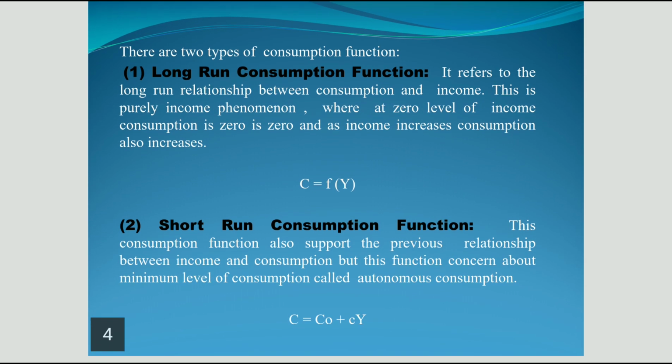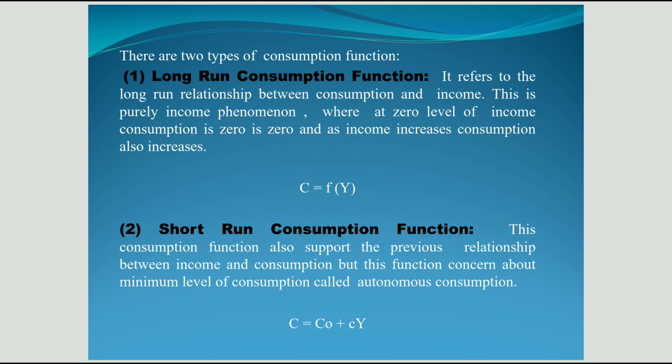Next, consumption function is of two types. One is long run consumption function and another is short run consumption function. In long run consumption function, consumption is directly affected by income, and there is a positive relation between consumption and income. As income increases, consumption also increases. And long run consumption function supposes that if income is 0, then consumption can also be 0. So this is a very important difference between long run consumption function and short run consumption function.